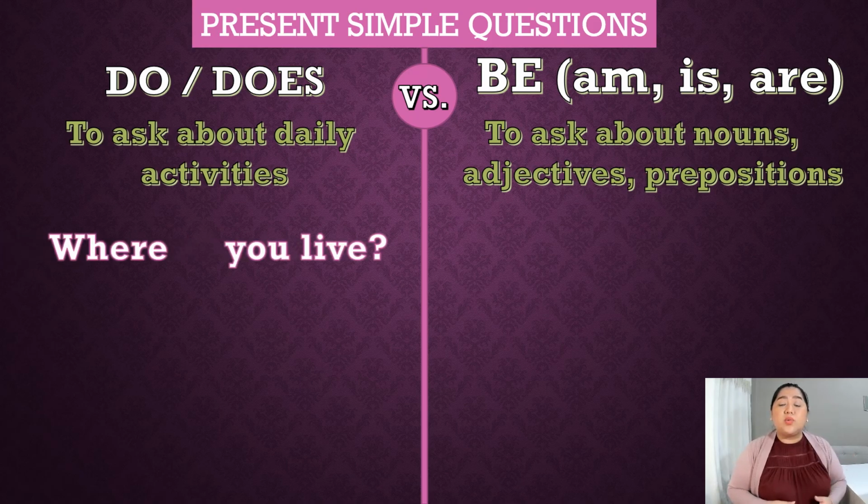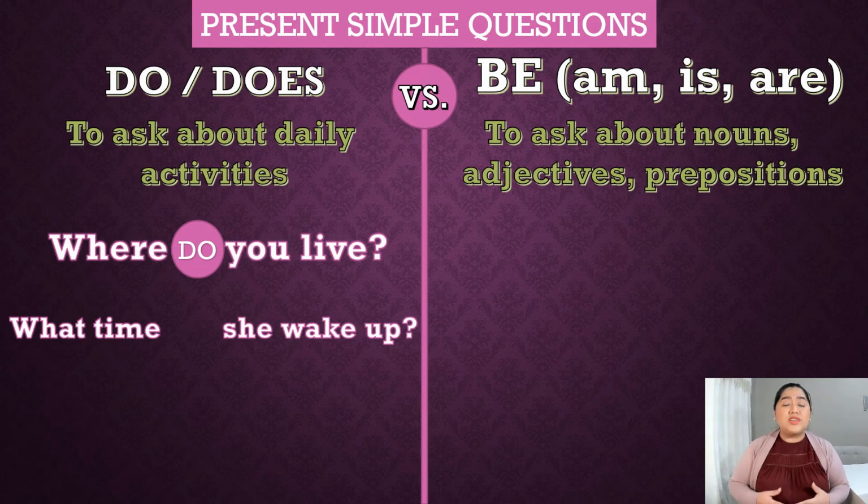The first one: where you live? You remember? Which is the correct auxiliary here? Do or does? Well, we learned that we use I, you, we, they, and plural nouns with do. So, where do you live? Or maybe, what time she? You remember that? Of course.